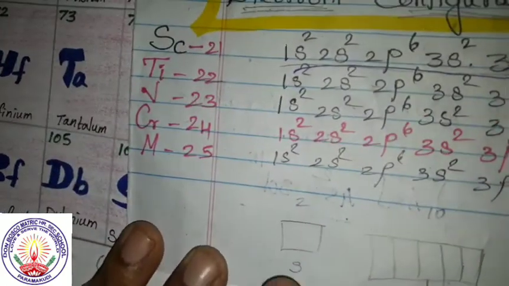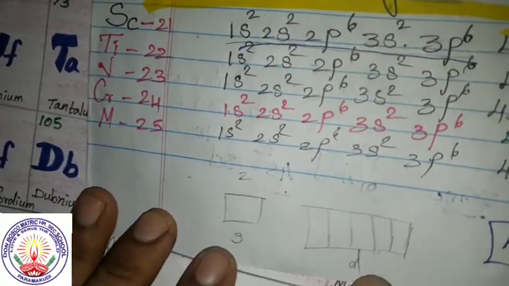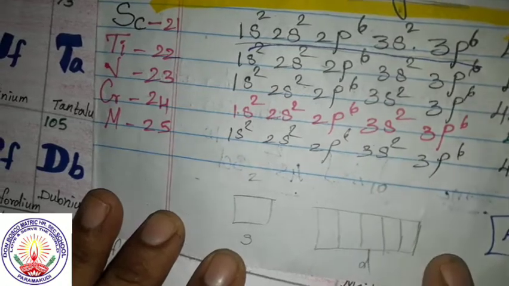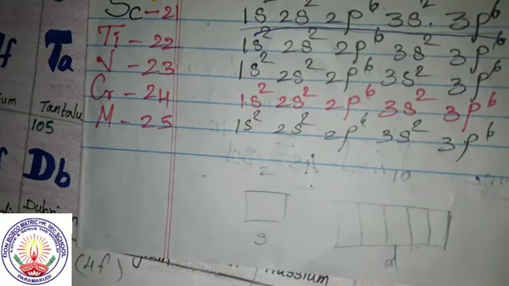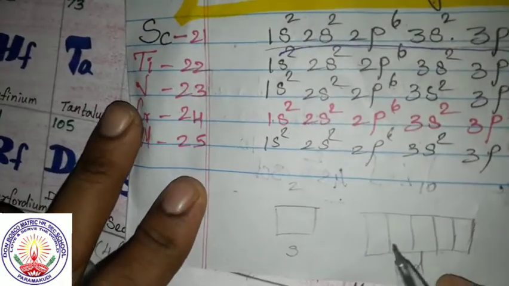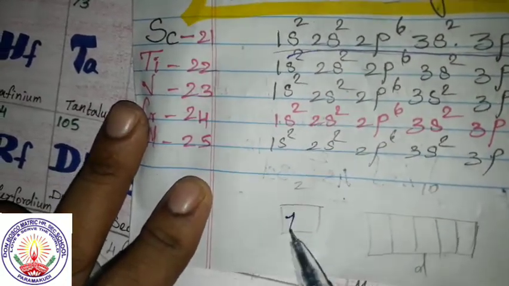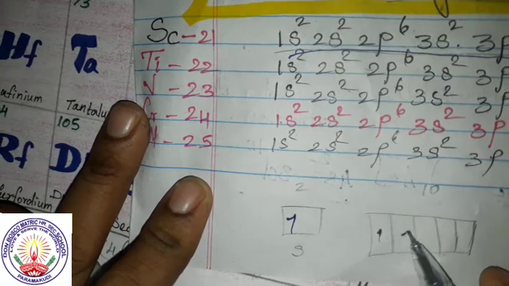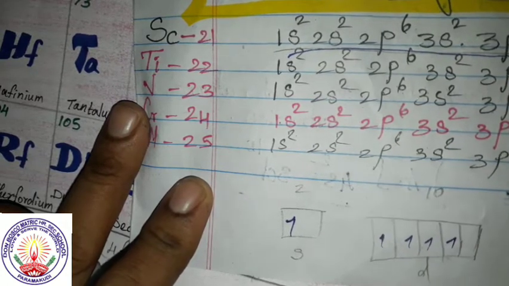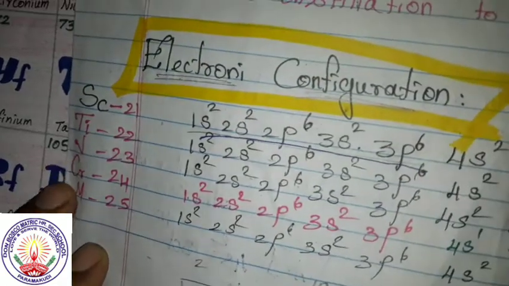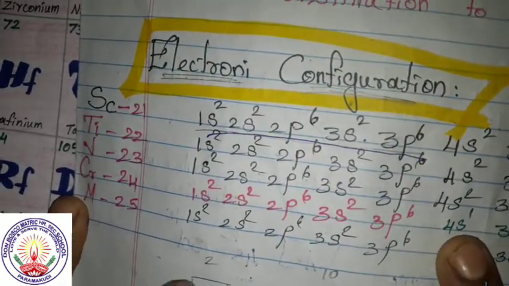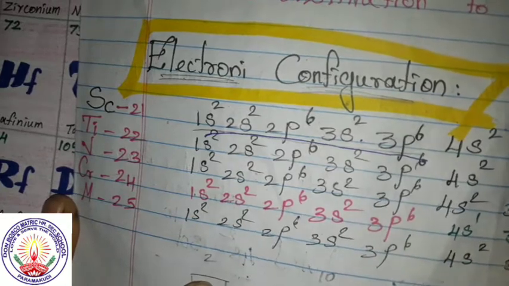See, S can accommodate 2 electrons, D can accommodate 10 electrons. So here it fills 1, 2, 3, 4. This is supposed to have 4s2 and 3d4.